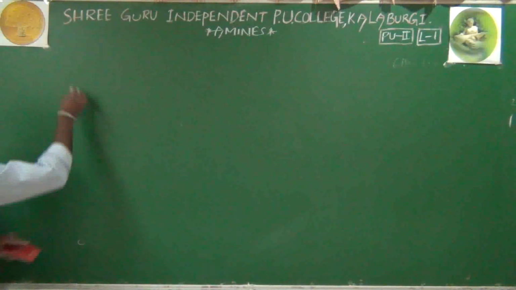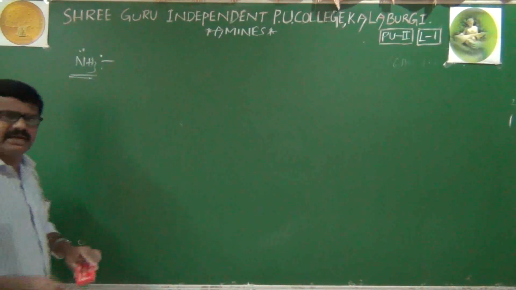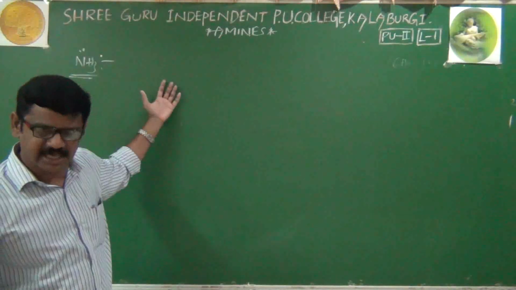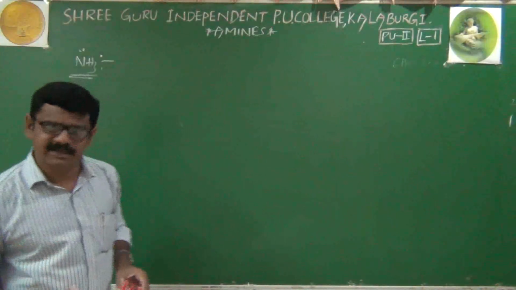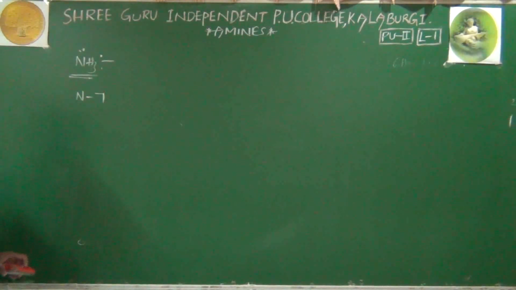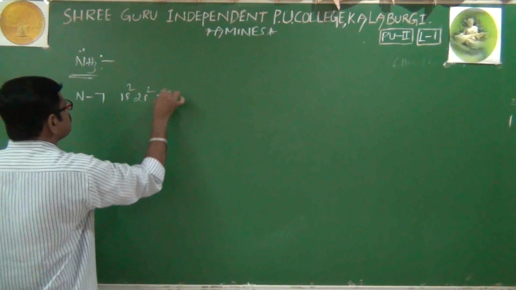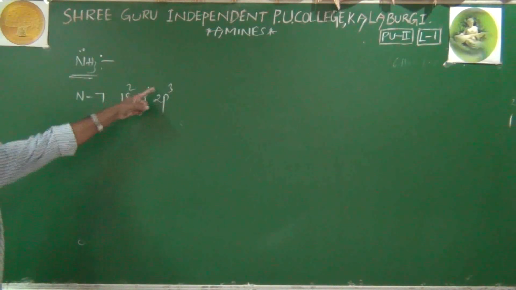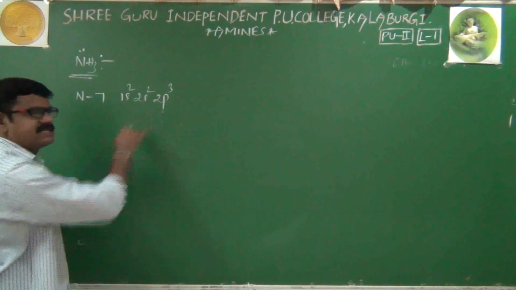Okay, first we'll recall the structure of ammonia. Already in our first year PUC chemical bonding lesson, we have learned clearly about the structure of ammonia, its hybridization, its shape as well as its bond angle. Once again, we will just recall. In ammonia, the central atom is nitrogen. The atomic number of nitrogen is of course 7, and its electronic configuration is 1s2, 2s2, 2p3. 2 plus 2 is 4, plus 3 is 7, and a total of 7 electrons are present in nitrogen. In the valence shell, how many electrons are present? Valence is nothing but the last shell.